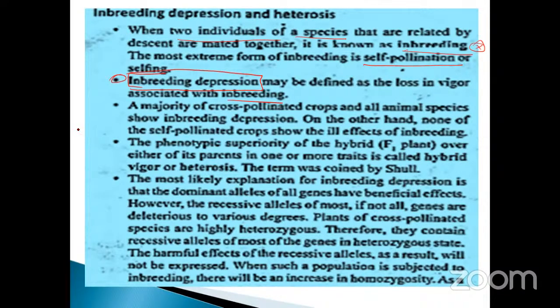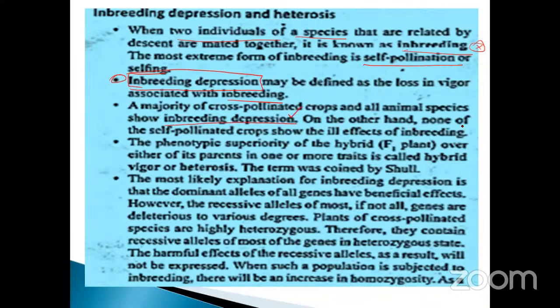The F1 generation will not be good. Suppose the family has any disease, it stays within the family only. The majority of cross-pollinated crops and all animal species show inbreeding depression.